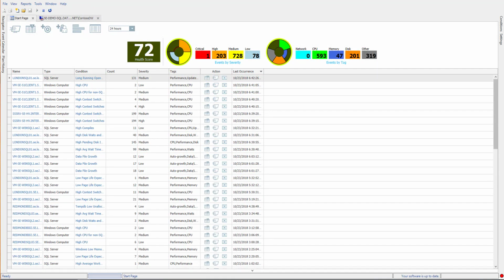DW Sentry provides you with the information that you need to find and troubleshoot performance problems on your Azure SQL data warehouse.